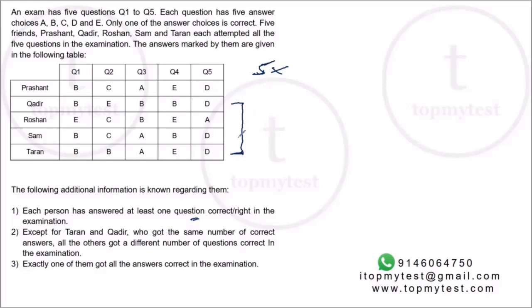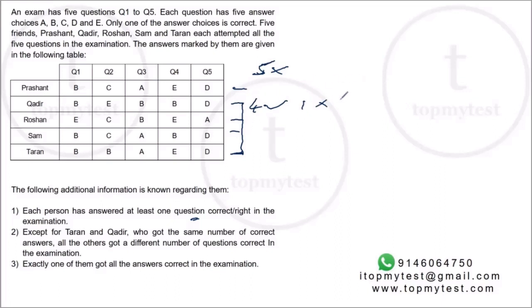So if Kader and Taran got 4 right, 1 wrong, nobody else can get 4 right, 1 wrong. So Prashant can get 3 right, 2 wrong, or 1 right, 4 wrong, or 5 right, 0 wrong, but they cannot get 4 and 1. Okay, and similarly, whatever Prashant gets has to be different for Roshan, and Roshan also has to be different from Kader and Taran. Right, same with Sam. Right, so these other 3 get different answer patterns.